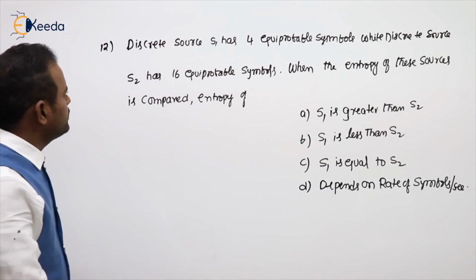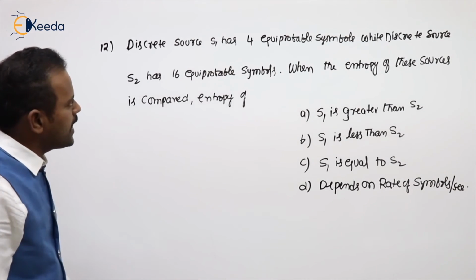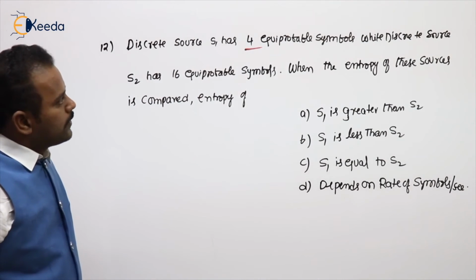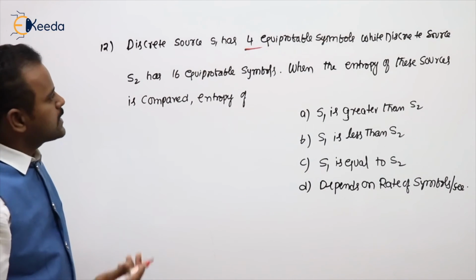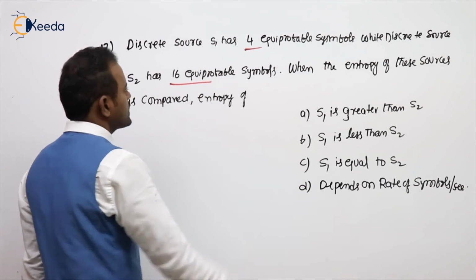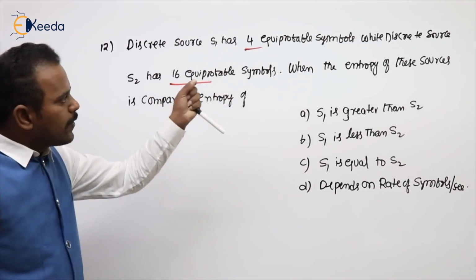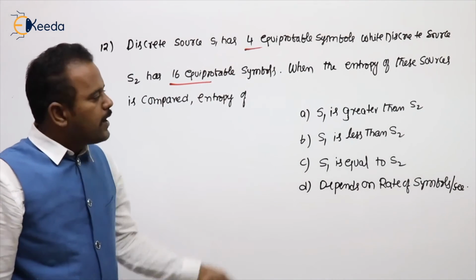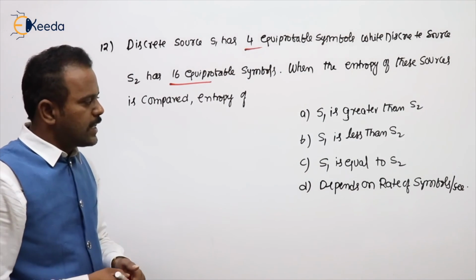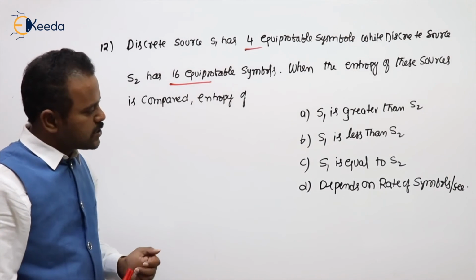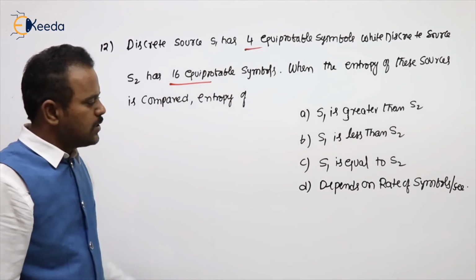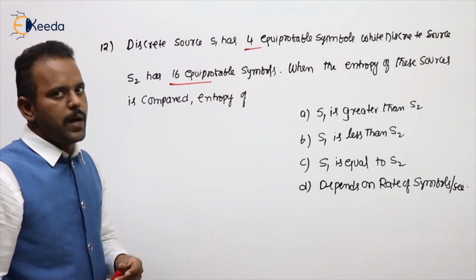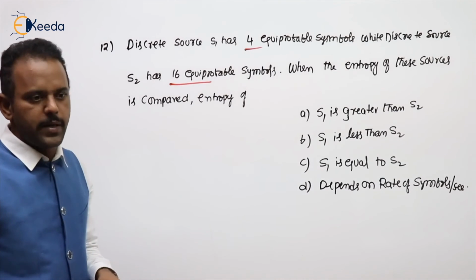See the next problem. A discrete source S1 has 4 equiprobable symbols, while the discrete source S2 has 16 equiprobable symbols. When the entropy of these sources is compared: option A, S1 is greater than S2; option B, S1 is less than S2; option C, S1 is equal to S2; option D, depends on the rate of symbols per second.